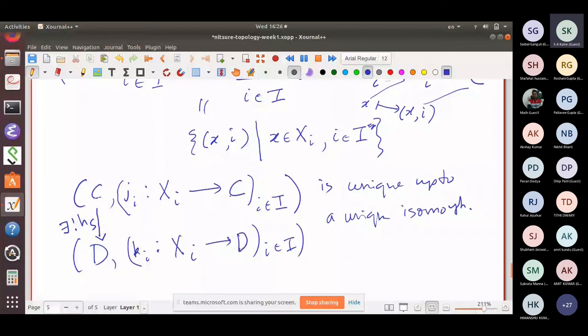So this is equal to this, and from here to here it is h, and this should commute. So there exists a unique h which takes these injections to those.